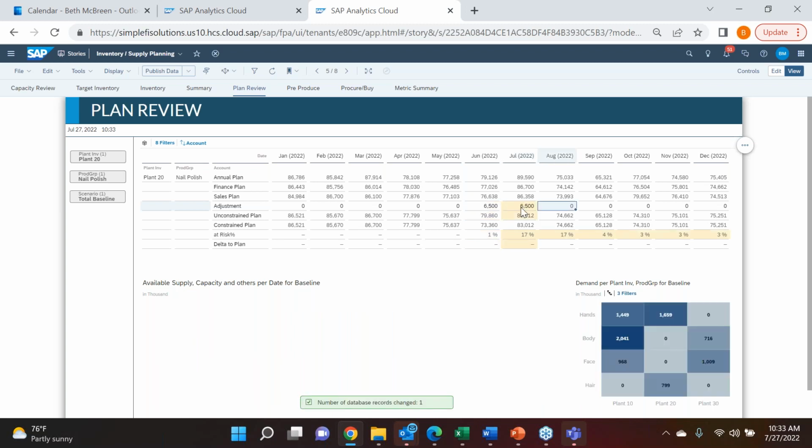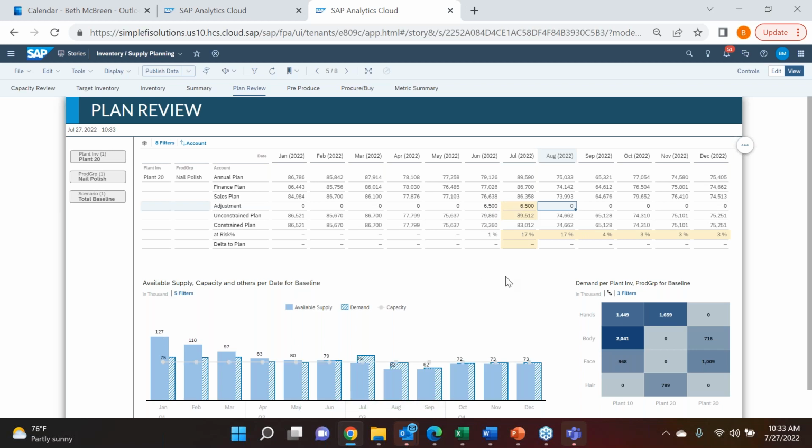So notice when I do that, what does it do? SAC automatically will highlight cells yellow when there's been a change in the number and impact. So immediately when I say, okay, well, that's great, now we're back on track against plan, we now have a capacity, we have a constraint issue. And I need to take a look at my at risk right here, which allows me visibility. The calculation within here allows me visibility to see, okay, we could be significantly at risk of not being able to produce the amount necessary within these months.